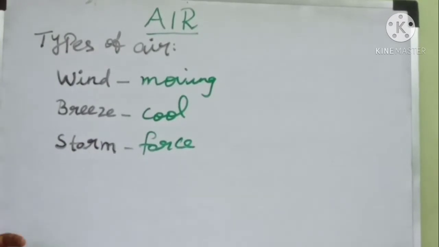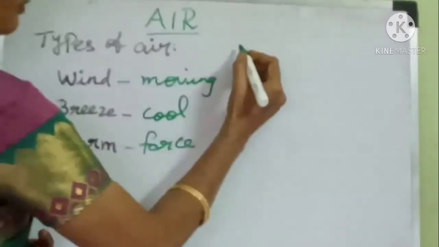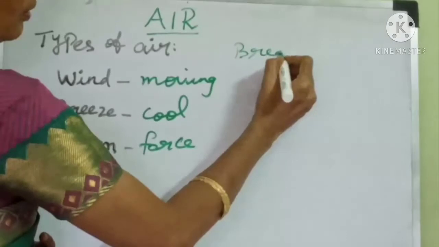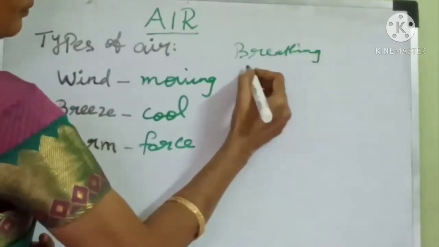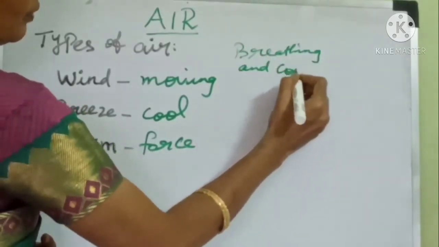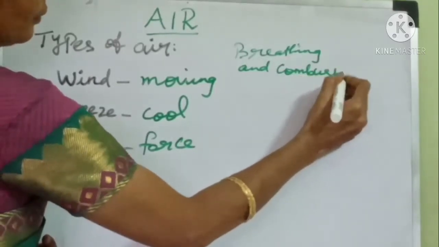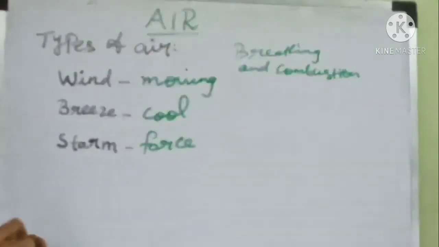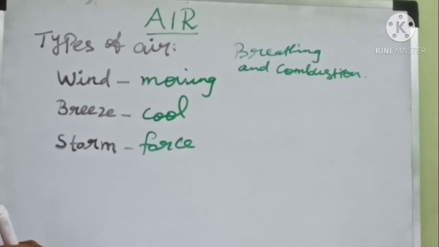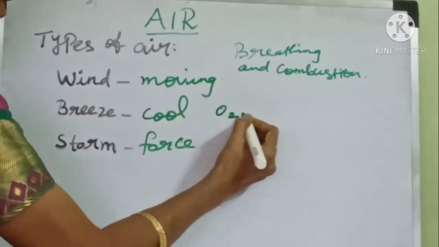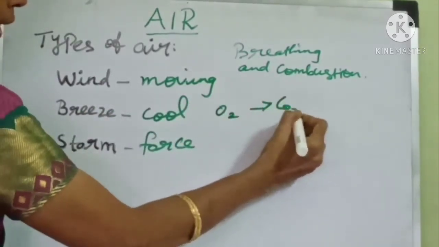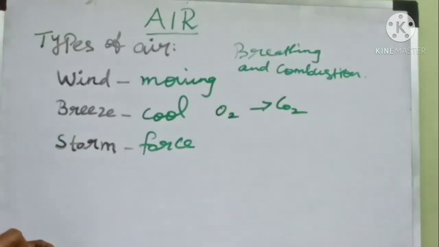Air is necessary for breathing and combustion. Combustion means burning. During respiration, we breathe in air and we breathe out. So we take in oxygen and give out carbon dioxide.